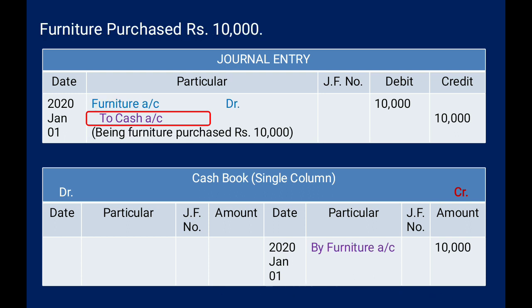Similarly, we have one more transaction, that is furniture purchased rupees 10,000. So when you purchase furniture, furniture account debit to cash account. To cash account, it means credit the cash account. So again this transaction we have to record at the credit side of the cash book.